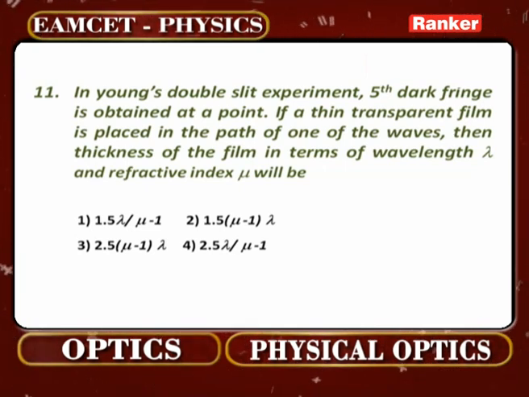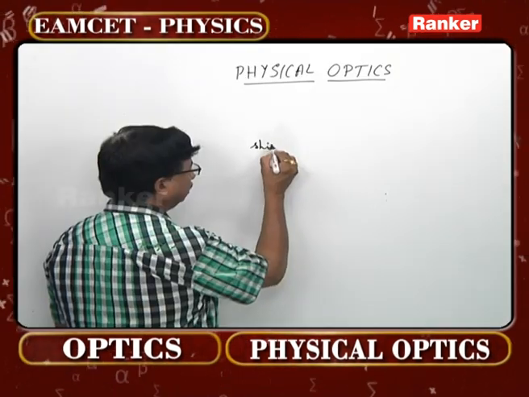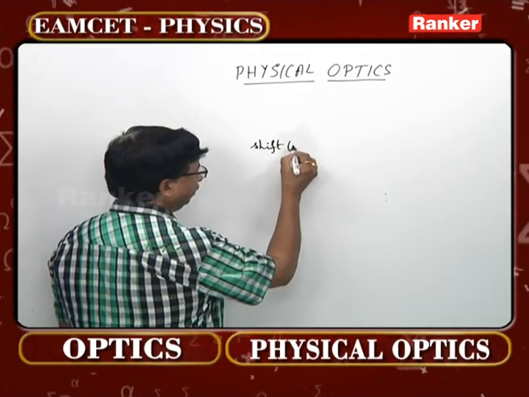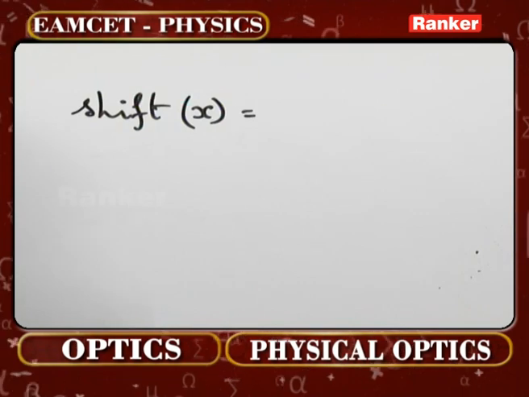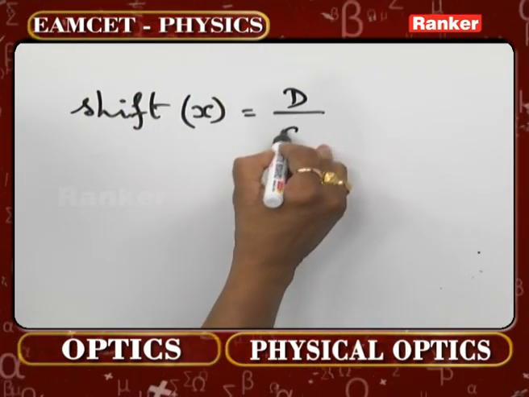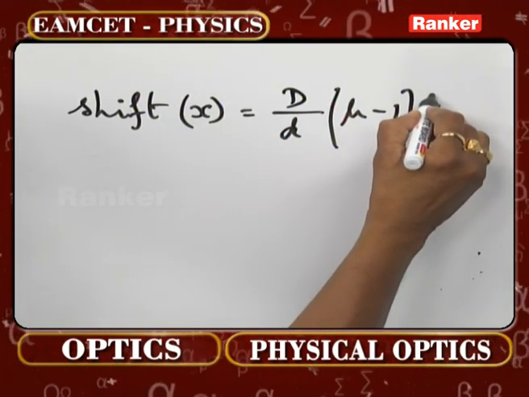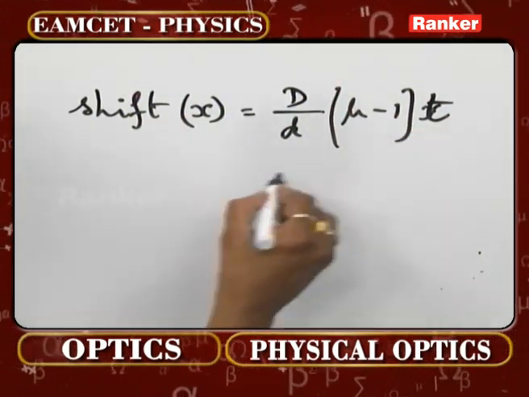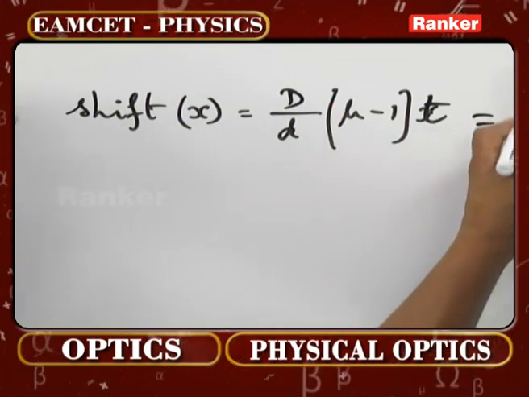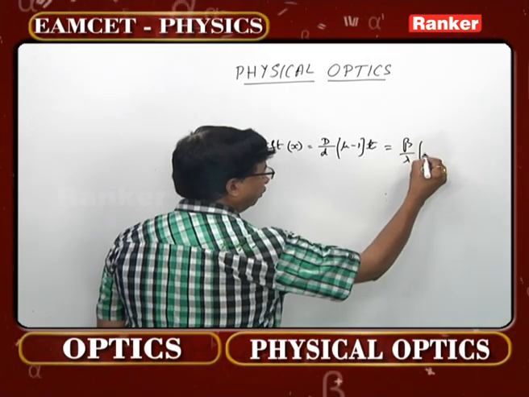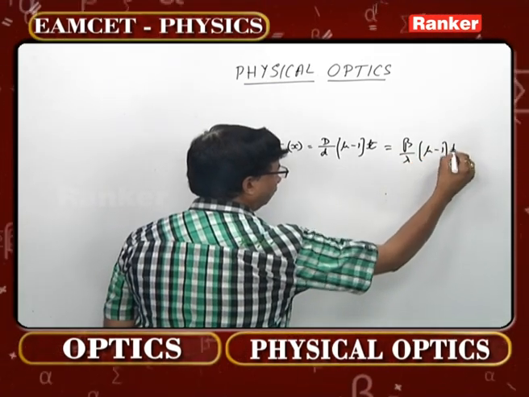Just now we have discussed in the beginning what the shift produced in the fringe is. If I take the shift as x, I have already given you two formulae: D by d into mu minus 1 into t, where t is thickness. Otherwise, you can even write the same as beta by lambda into mu minus 1 into t.